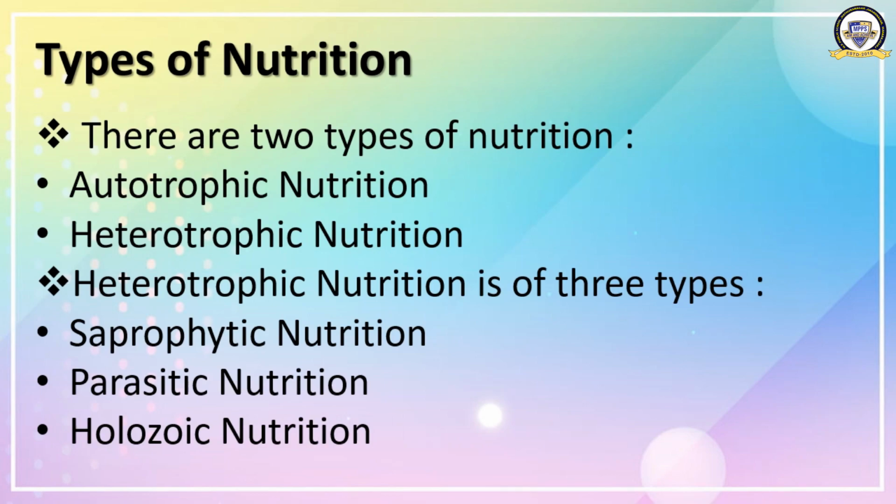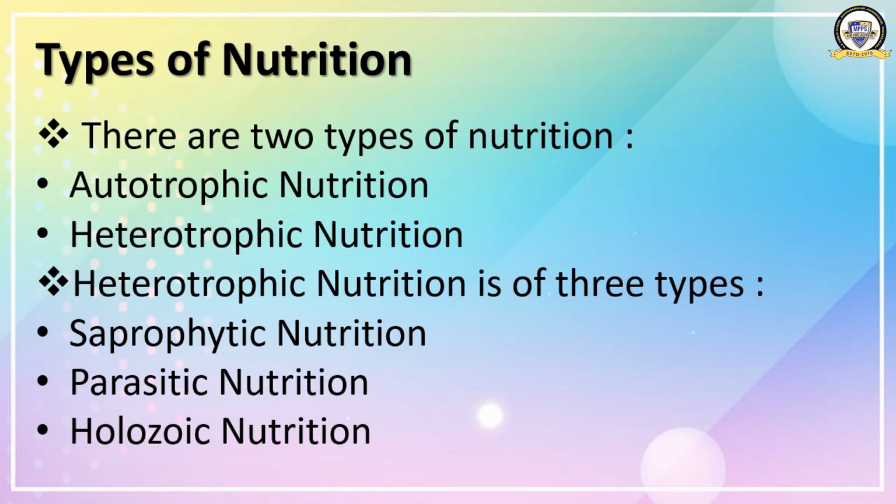The first two types have been discussed by us in the first chapter, right? What do you mean by saprophytic nutrition? It is the mode of nutrition in which organisms depend on dead and decaying plant and animal matter for their food, right? Example, mushroom, Indian pipe, etc. And what do you mean by parasitic nutrition?